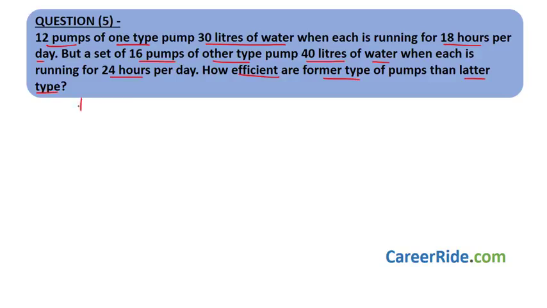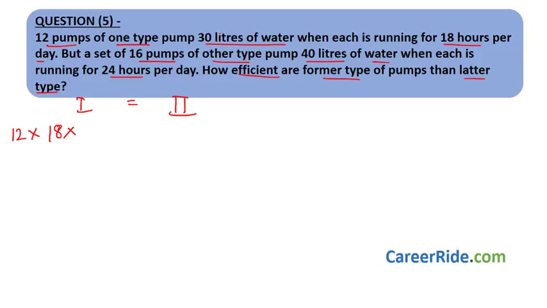Again, here there would be two scenarios. Since it is a chain rule sum, we'll have M, D, T, W. M is nothing but the number of pumps over here. Of the first type, we have 12 pumps, and the days taken is not given, so don't consider days. Then time is 18 hours per day for the first pump, so write 18, into work done in the second case. Now we do not know the work done, let's see what it is.